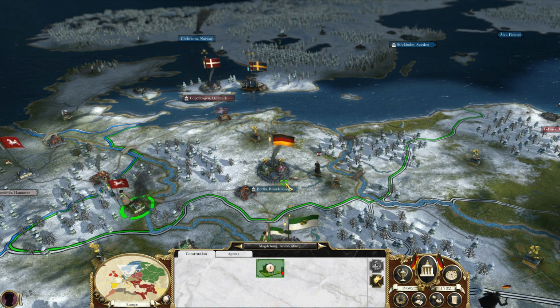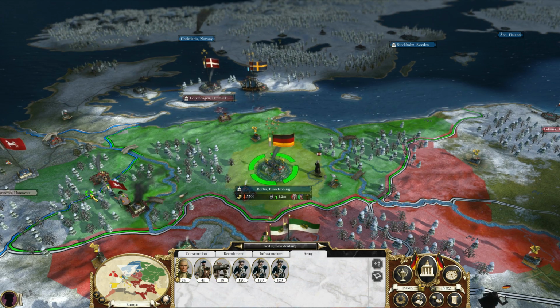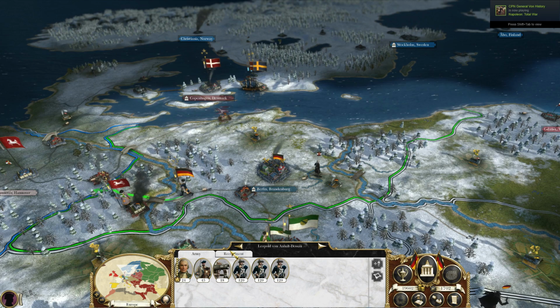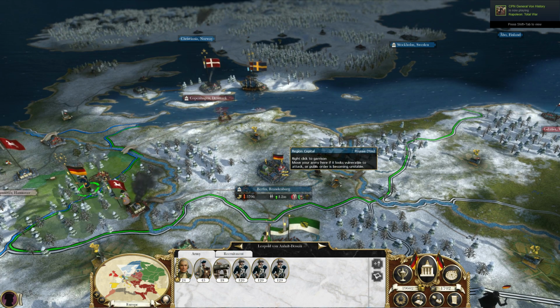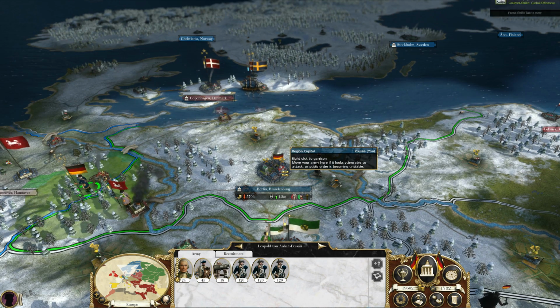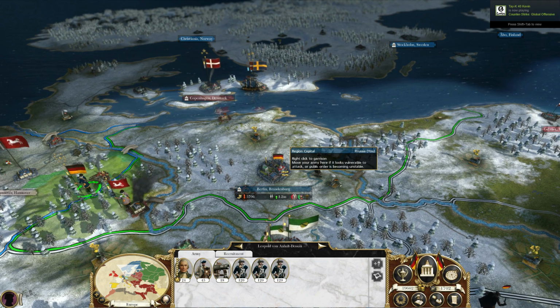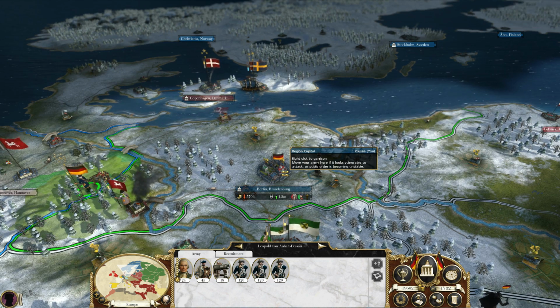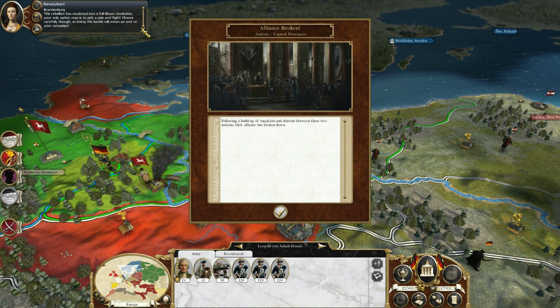Alright, so now we're at that pivotal second turn. We got to get our army back over to Hanover. So let's do that. And next turn we'll get the rebellion. So again, it's always first turn you piss them off, second turn they break stuff and riot, and then on the third turn they do the revolution. So let's get to the third turn. Full-blown revolution. Here we are.